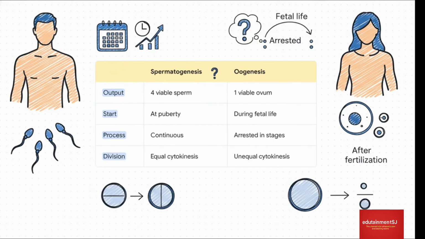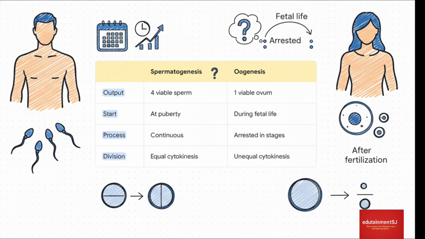And this table just lays it all out beautifully, doesn't it? Statement I is spot on. Spermatogenesis is all about quantity, making 4 working sperm. Oogenesis, on the other hand, puts all its resources into one big viable ovum, thanks to that unequal cytokinesis. But now, look at the trap in statement I.